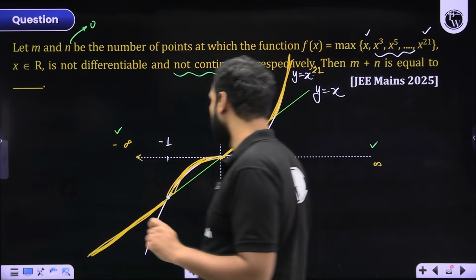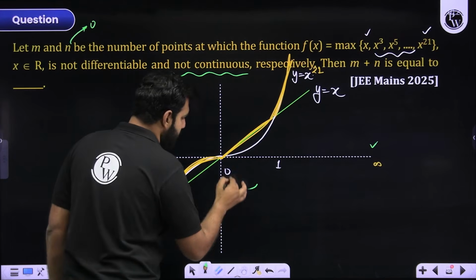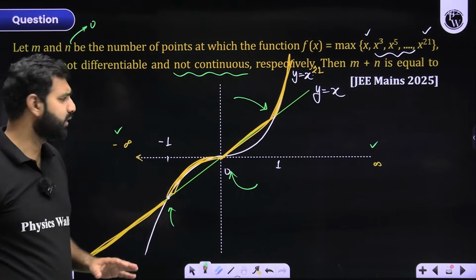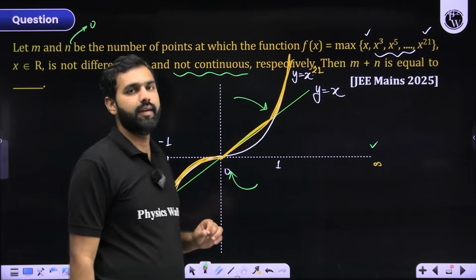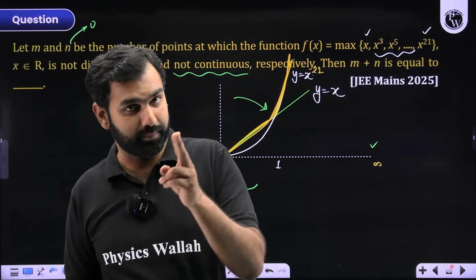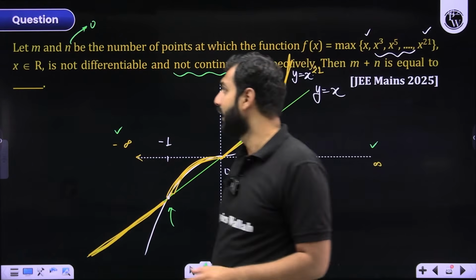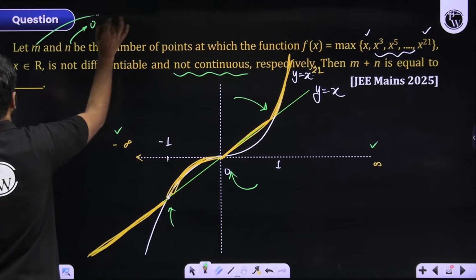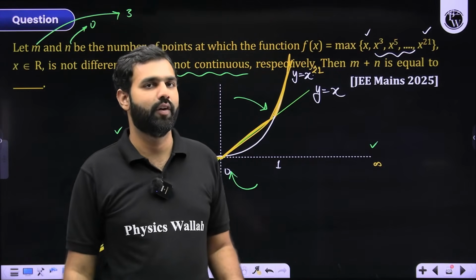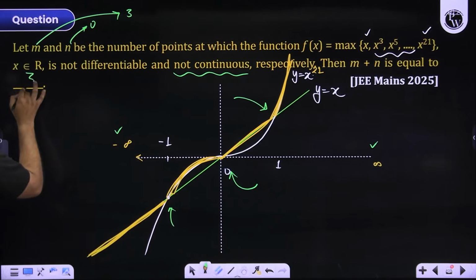And if I were to make any comment on the sharp turns, this is your first sharp turn, this is the second sharp turn, I hope you can notice it, this is the third sharp turn. Are you noticing these three sharp turns, minus 1, 0 and 1? So at these 3 points, the curve is showing sharp turns, which means it, despite being continuous, will be a non-differentiable function. And that is why I'll say the number of points of non-differentiability of this curve will be 3. And if I'm asked m plus n, which is 3 plus 0, the answer will be 3.